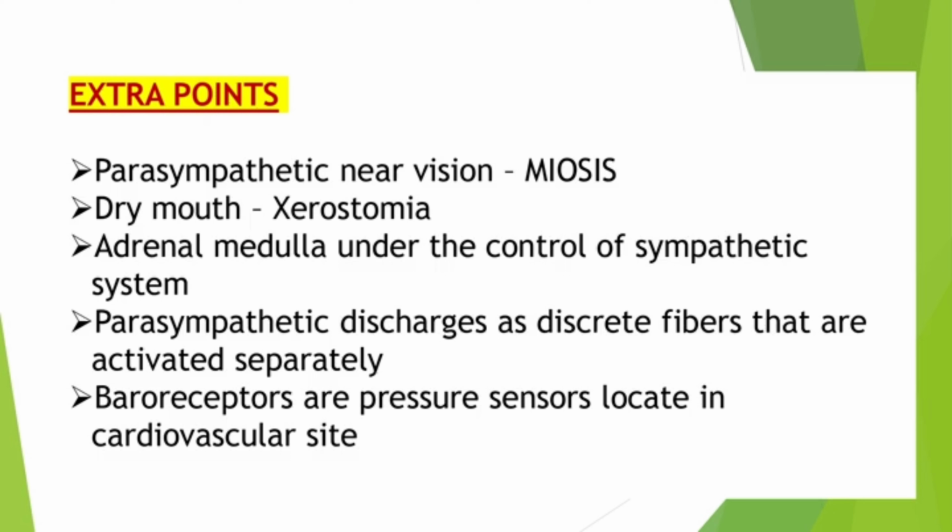And the adrenal medulla is under the control of the sympathetic system, and parasympathetic discharges as discrete fibers that are activated separately. These points I already mentioned, but again I mentioned here also. And baroreceptors are pressure sensors located in the cardiovascular site. This one again we will discuss in the adrenergic also.